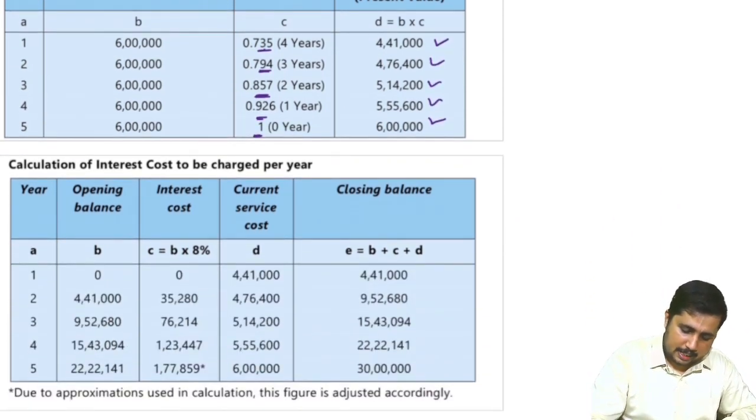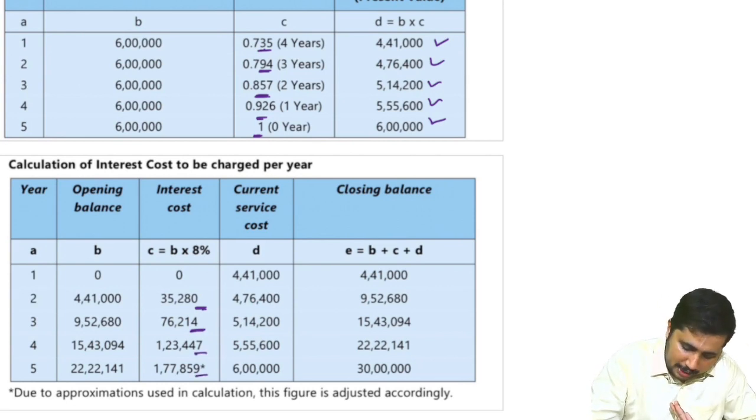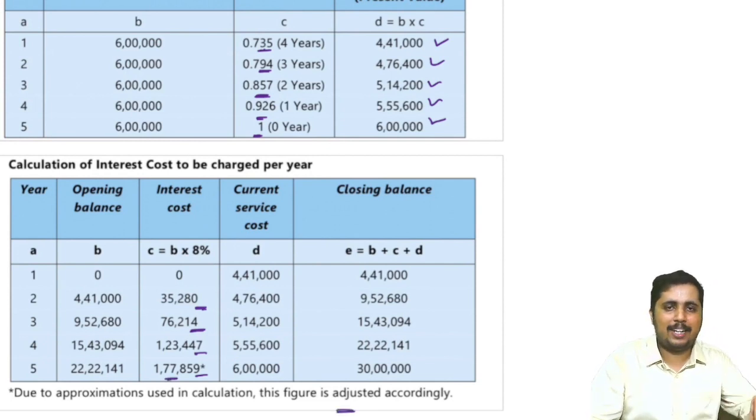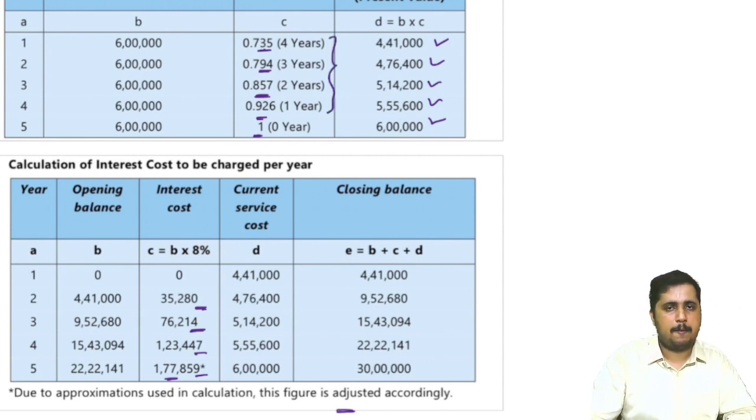As discussed, each of them will have its interest, will lead to a closing balance, and automatically on this closing balance, interest will come into the picture. We have discussed that in our example. Normally, the last year interest will be adjusted because of the balances we consider, because of the change in the percentages we take up, appropriation differences. So that's how you are supposed to deal with the questions based on AS 15.